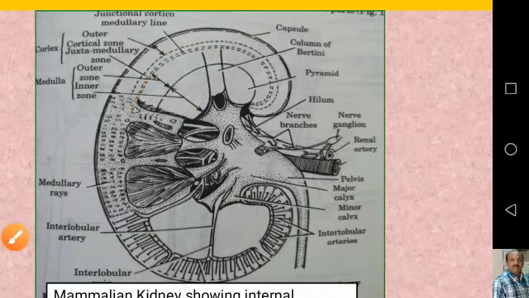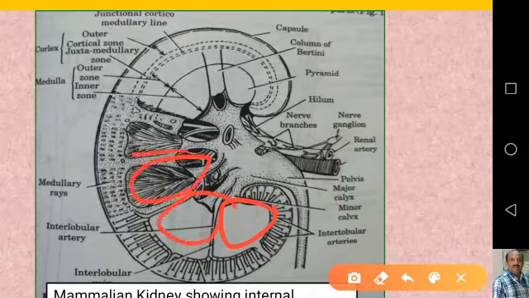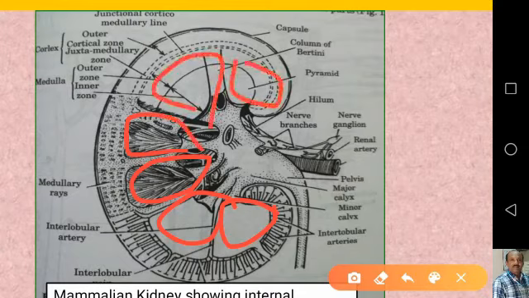Then you can see the medulla is divided into multiple cone-shaped structures. Here is a cone-shaped structure, and this is also a cone-shaped structure. All these cone-shaped structures are masses of tissue called renal pyramids, and they are 14 to 15 in number.